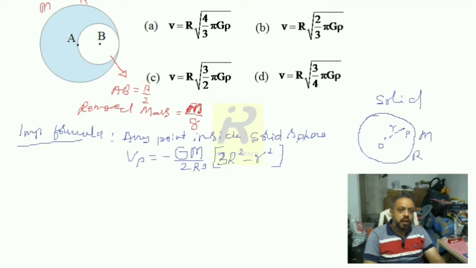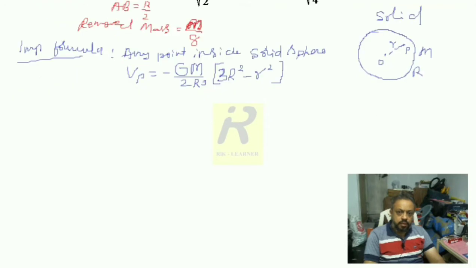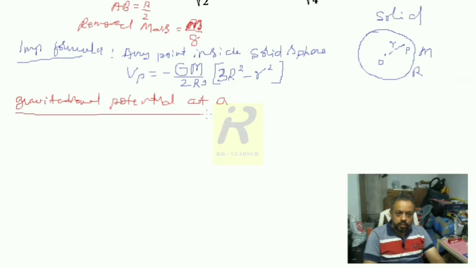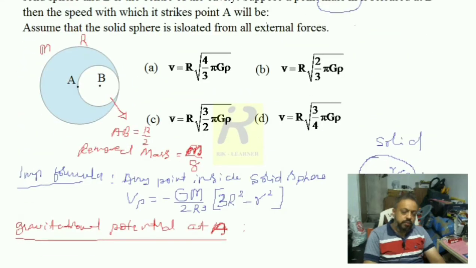And now first I am finding the gravitational potential at A. What we have to think is, in this picture we have to see two different bodies.